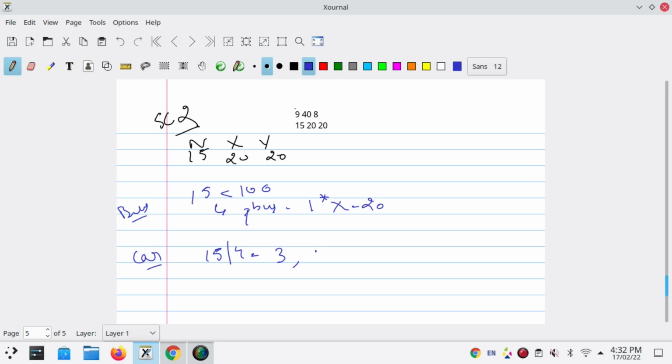15 by 4, its integer part is 3, and the remaining people, that is 15 modulo 4, is 3. It means that 3 is less than 4, so to accommodate these 3 people we need one car. So the total becomes 4 cars, and the pollution by car, P car, will be 4 into 20, because y here is 20, so 80.